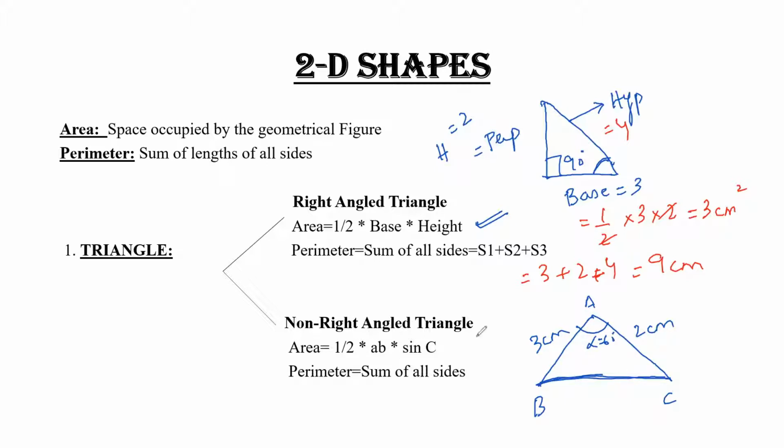So for a non-right angle triangle, the formula for finding the area is 1 upon 2 AB sine C. That means, what do AB and sine C show us? The AB means those sides which have a single angle common in between them, like 1 upon 2 into 3 into 2, and sine C means sine 60 degrees. After solving, you will get 3, and sine 60 equals root 3 upon 2. So here is your centimeter square.